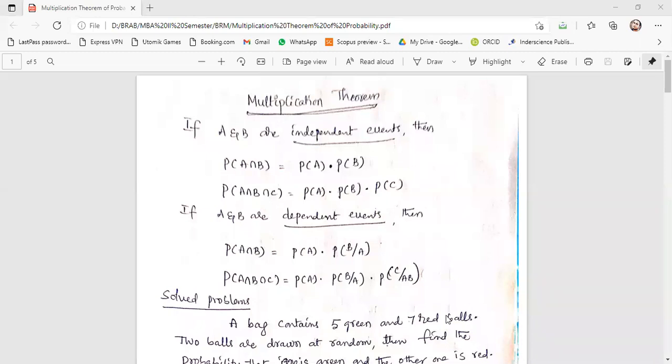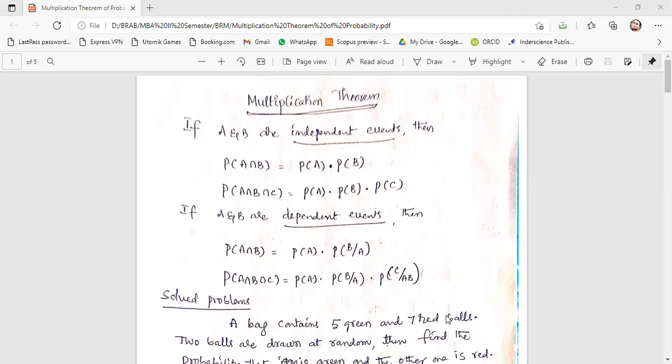The statements are like that: if A and B are independent events, then P of A intersection B is equal to P of A into P of B. That is not a dot, that is into, okay? Now P of A intersection B intersection C is equal to P of A into P of B into P of C. If four events are there, P of A intersection B intersection C intersection D, then P of A into P of B into P of C into P of D, like that, okay?